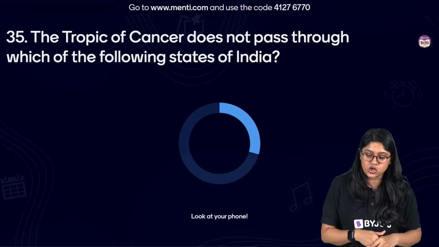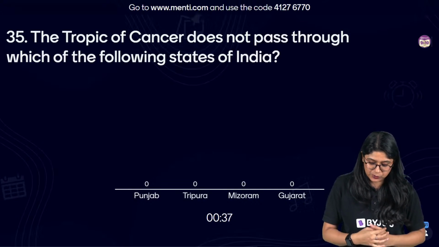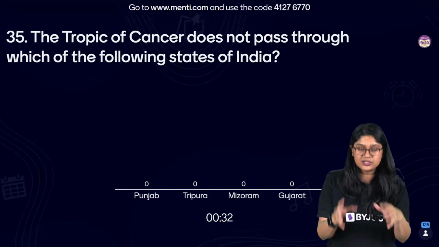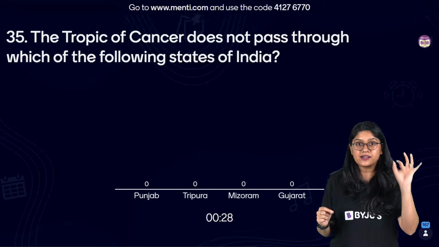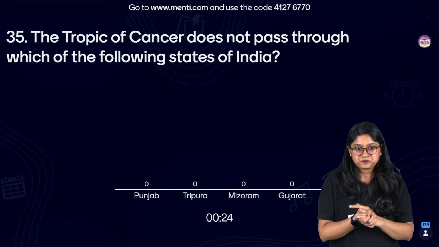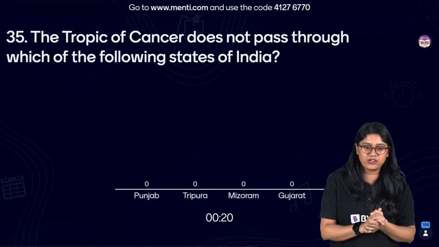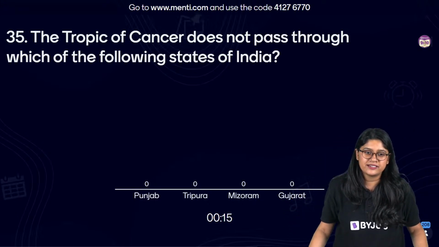The Tropic of Cancer does not pass through which of the following states of our country? Punjab, Tripura, Mizoram, and Gujarat. We know the Tropic of Cancer, right? It has a very important significance. We have to pick a state where it is not passing. Yes, very good, everyone. I can see a good amount of answers.